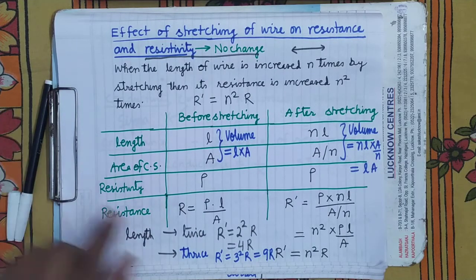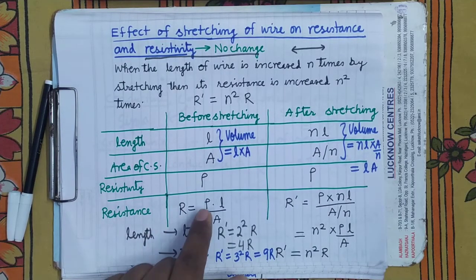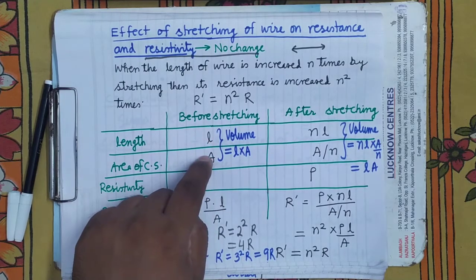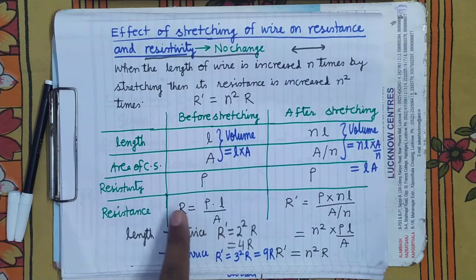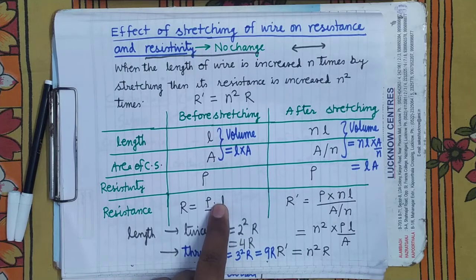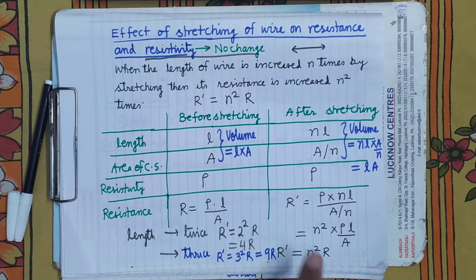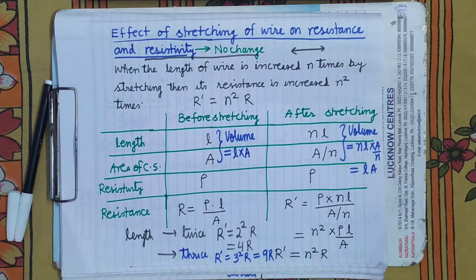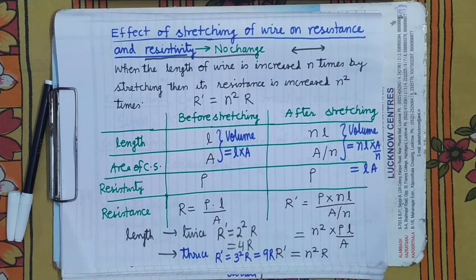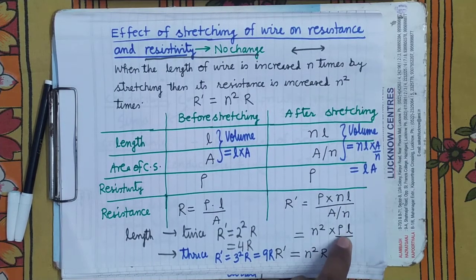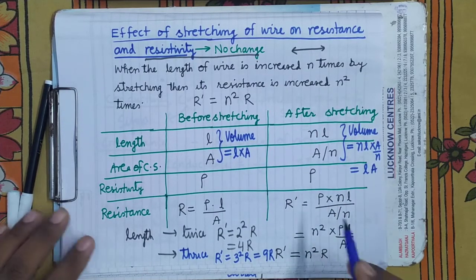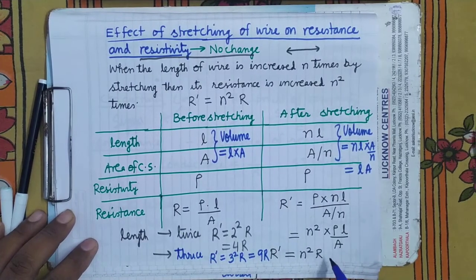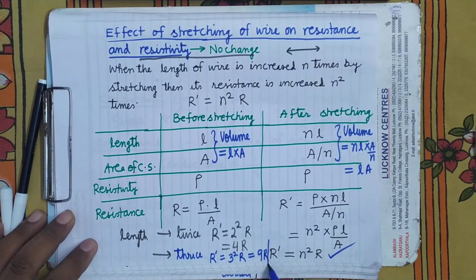In this case, R equals rho into length divided by area of cross section. Here R dash equals rho multiplied by length NL upon area of cross section A upon N. When you simplify, N goes up, giving N square rho into L upon A. What is rho into L upon A? It is R. So R dash equals N square into R.